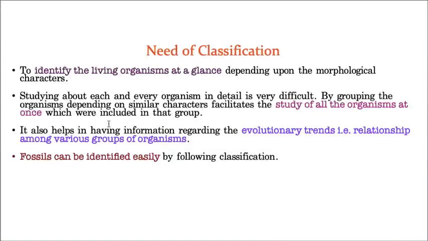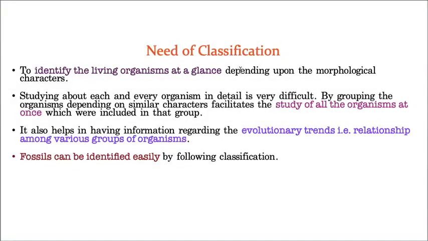Just by seeing only, you can see this is one snake, and this is one dog, and this is one cat, and this is one rat. That means just by seeing only, you should be able to identify the organism, and that is possible because of the classification. If classification is not there, you can never be able to identify the organisms just by seeing them.